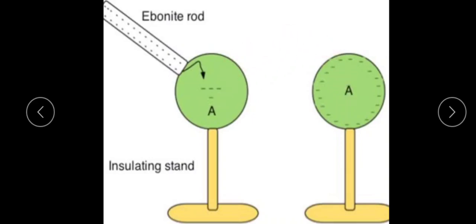If these conductors are now connected by a metallic wire like this, in such a condition, charges flow from the conductor of higher potential to the one of lower potential, and this flow of charge continues till the potentials of the two conductors become equal. So these electric charges flow from one conductor to another till the potentials of the two conductors become equal.